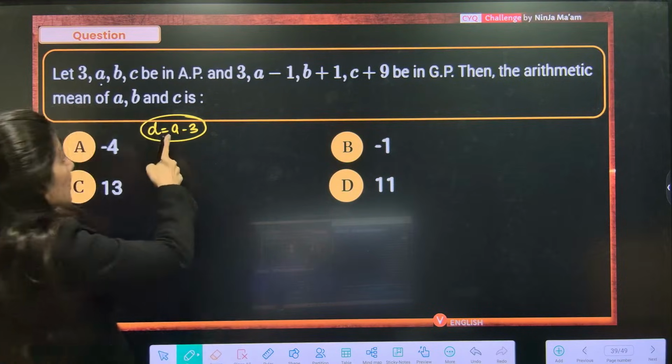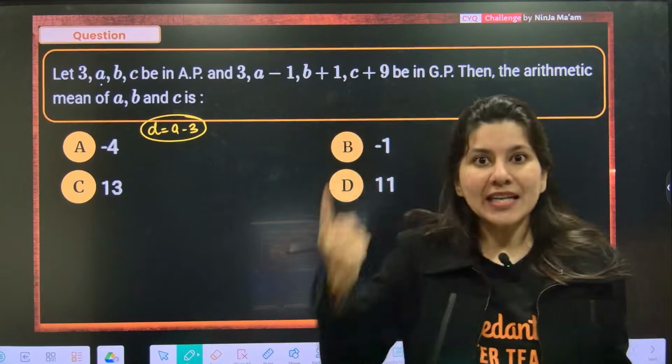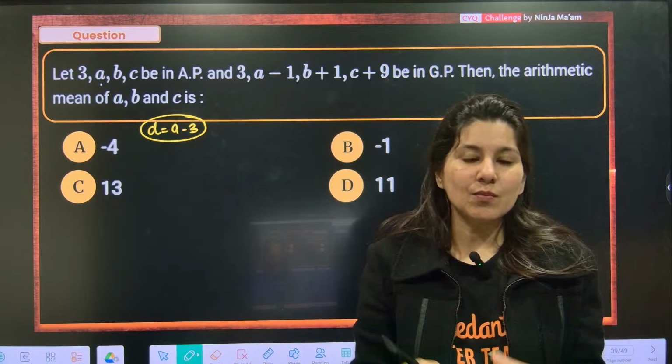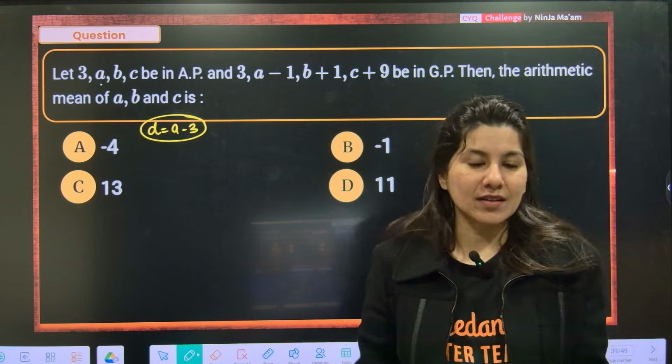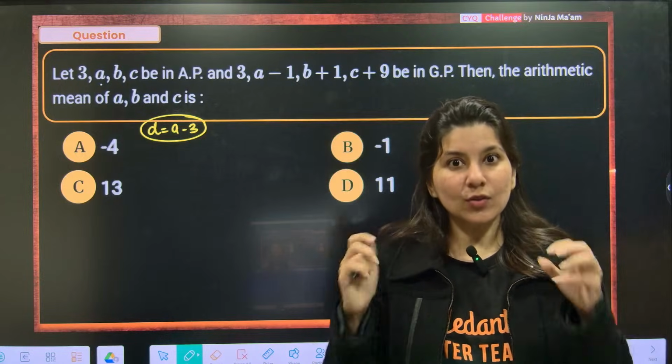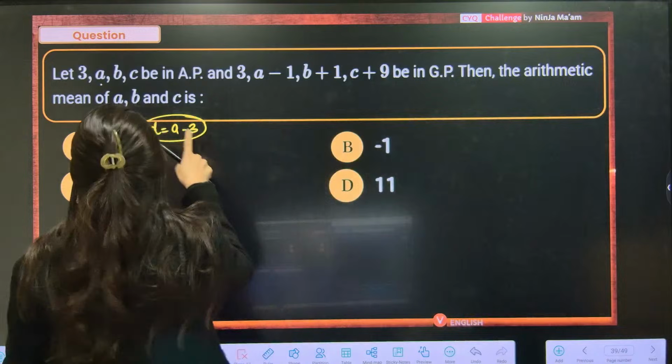Equation solving means being mindful about introducing more variables, because more variables means more solving is required. So as much as possible, try to reduce the number of variables. That's the key. That's the game. Okay, a minus 3.